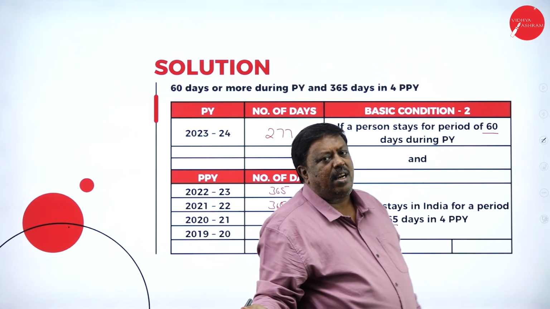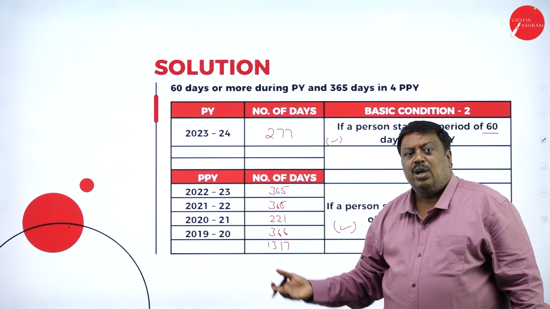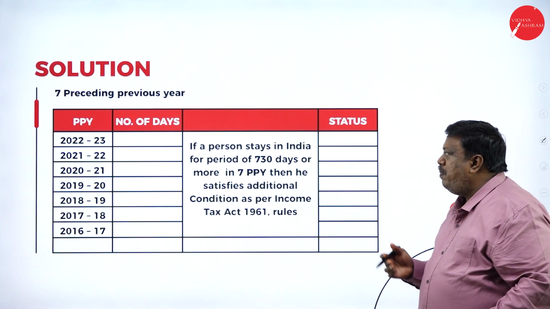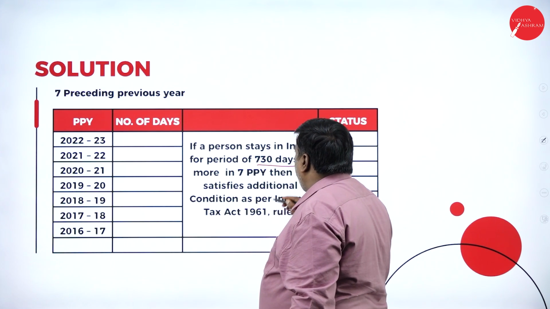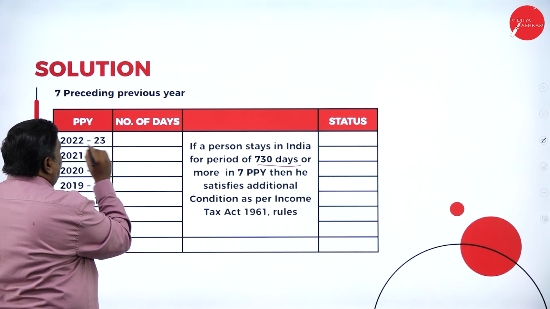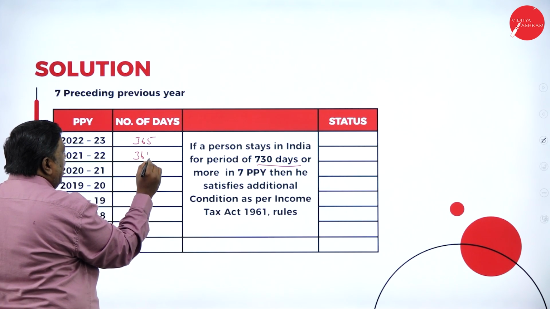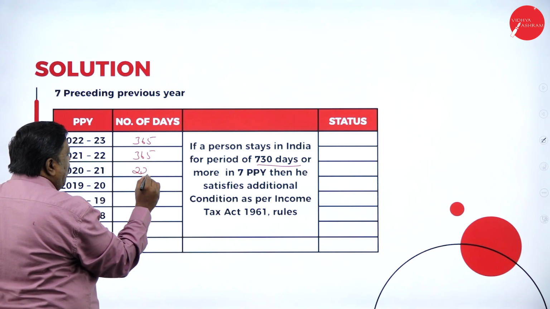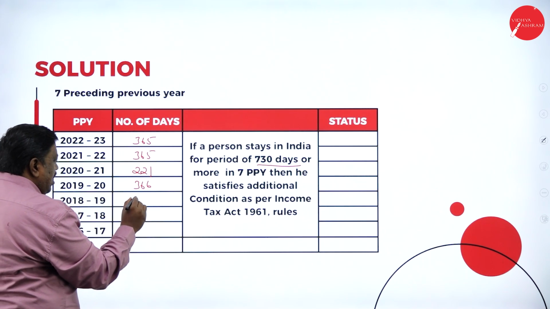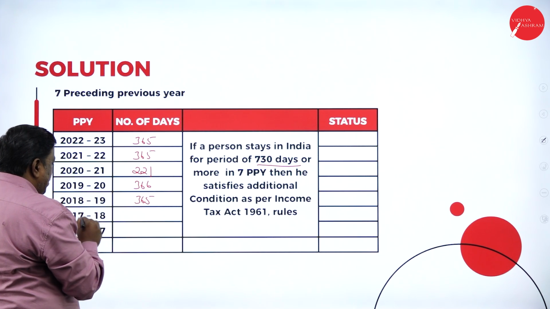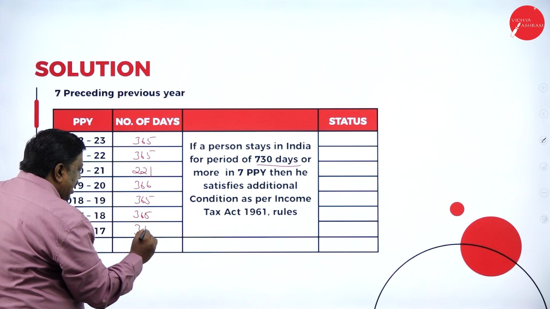When I satisfy the basic conditions, they are going to call me a resident. Now, whether I'm an ordinary resident or not ordinary resident, we have to determine. What is my first additional condition? In the 7 preceding previous years, I have to stay for a period of 730 days. During 22-23, I was in India 365 days. 21-22, I was in India. 2020-21, I was in India for 221 days. 19-20, 18-19, 17-18, 16-17, I was in India.